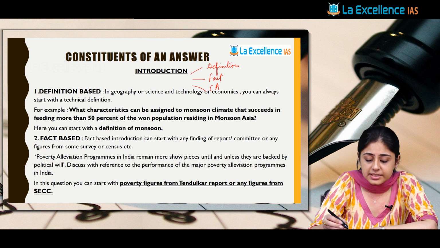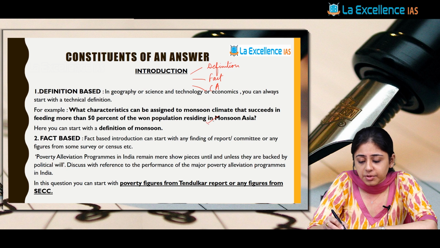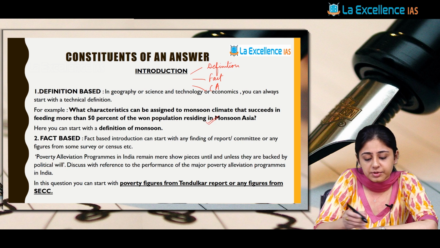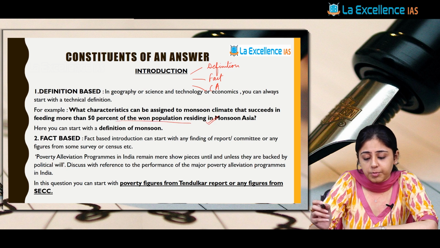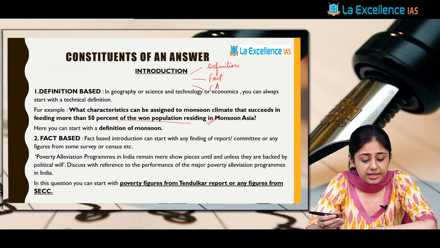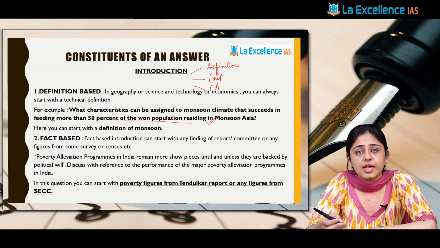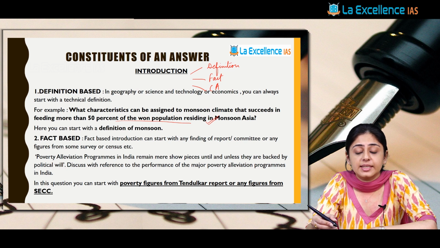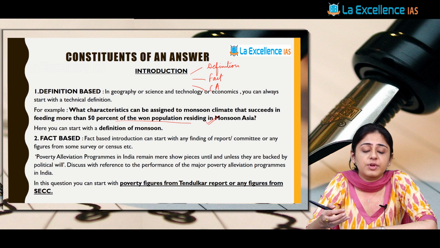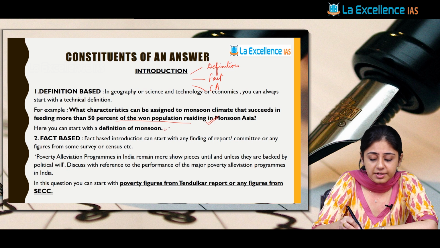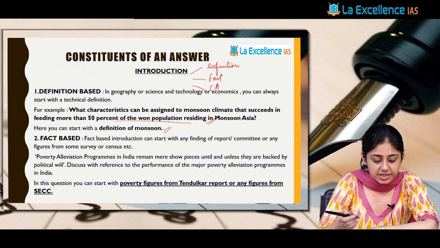So if the question is, what are the characteristics assigned to the monsoon climate that succeeds in feeding more than 50% of the population residing in monsoon Asia, right? So the main theme is the monsoon. So start the answer by defining monsoon. If this concept is clear that there are three ways to start your answer: definition, fact-based or current affairs, you won't waste your time, right? So you start your answer with monsoon. This is a previous year question.